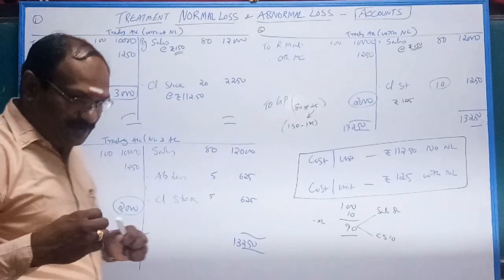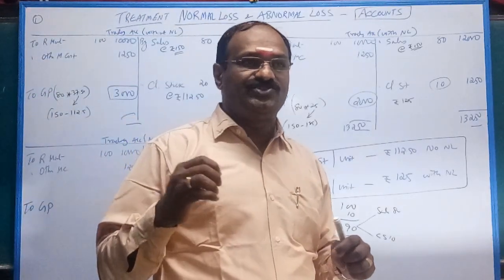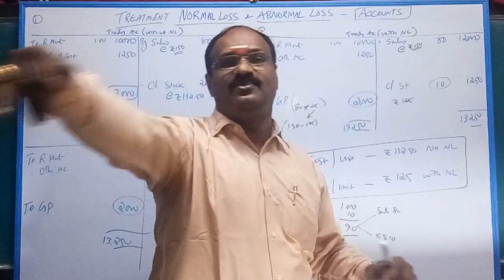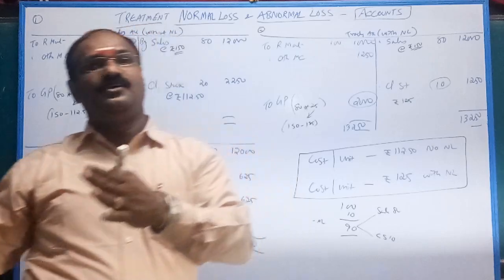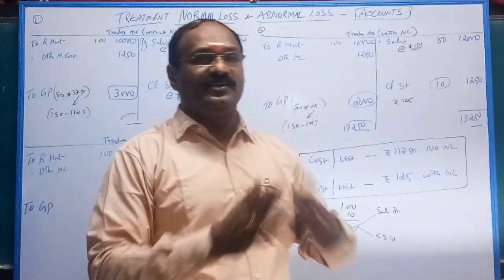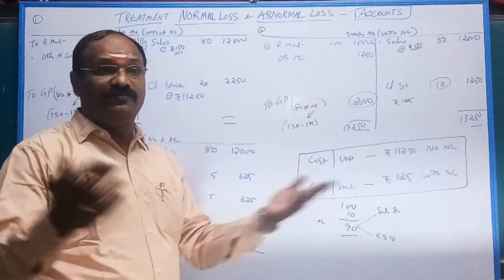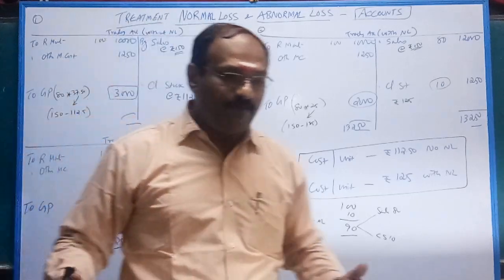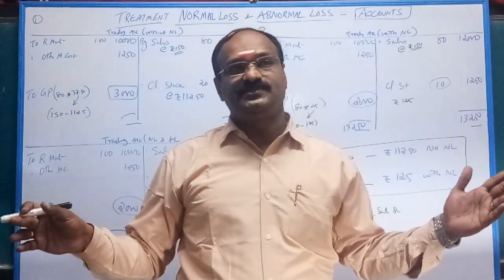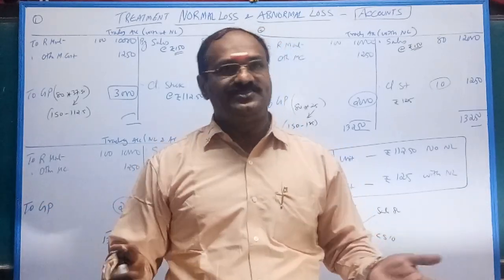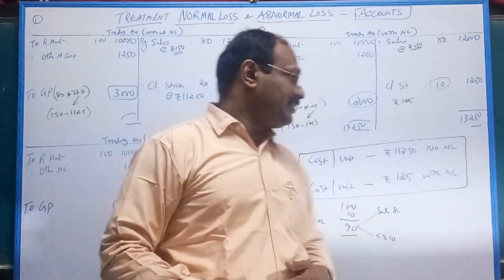What is abnormal loss? Very simple. A loss that is avoidable. In fact, it's not recurring. Abnormal loss is a loss which is not recurring. For example, abnormal loss on account of flood or on account of fire. Fire is not happening every year. It happens rarely, maybe once in 3 years or once in 5 years. Very rare.